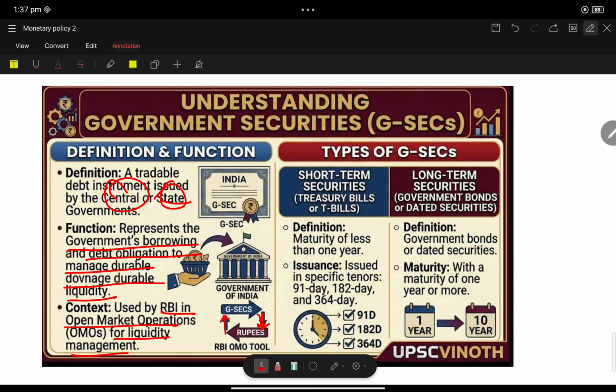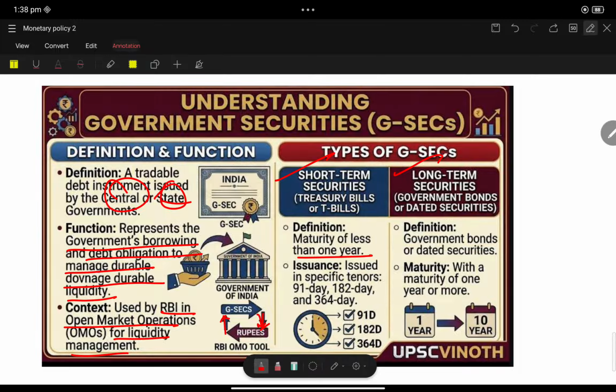Types of GSEC. It is very, very important. There are short-term G securities and long-term G securities. Short-term G securities are treasury bills or T-bills, with a maturity of less than 1 year. They are issued for 91 days, 182 days, and 364 days.